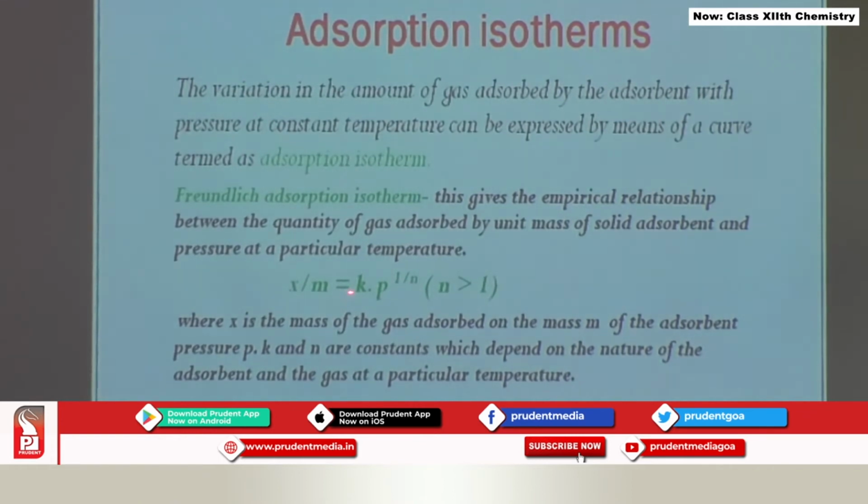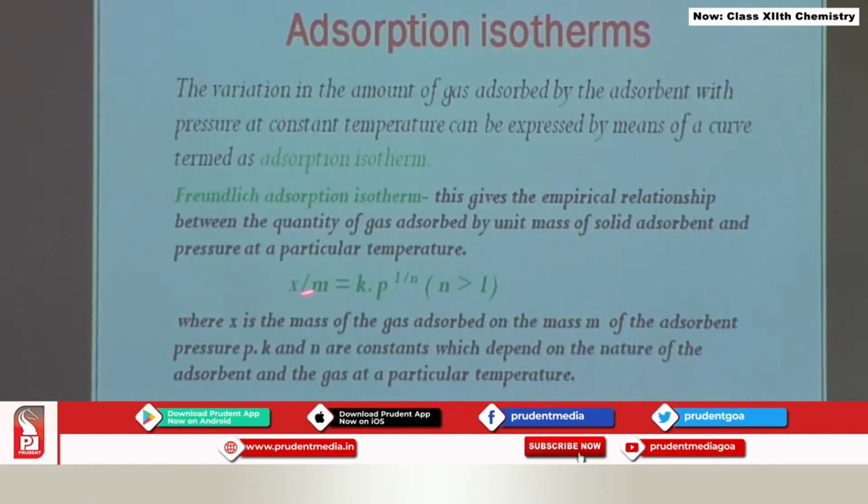Now if you remove the proportionality sign and put the equality sign, you have to introduce the constant of proportionality k. So in this relationship, we have two constants k and n, and both these constants depend upon the nature of the adsorbate molecule at a given temperature as well as on the nature of the adsorbent.